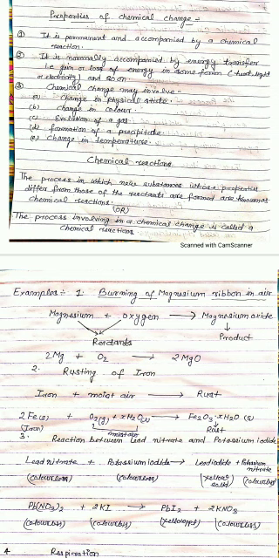Third one is the reaction between lead nitrate and potassium iodide. Lead nitrate reacts with potassium iodide. Both are colorless solutions and they form lead iodide, which is a yellow solid, and potassium nitrate, which is colorless. You can write it in molecular formula: Pb(NO3)2 reacts with potassium iodide 2KI and forms PbI2, a yellow precipitate, and potassium nitrate.